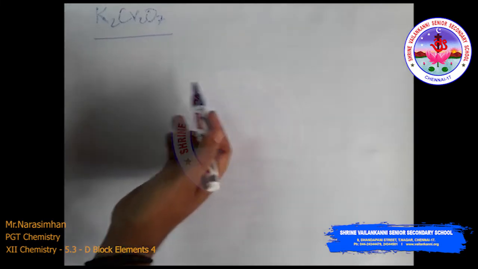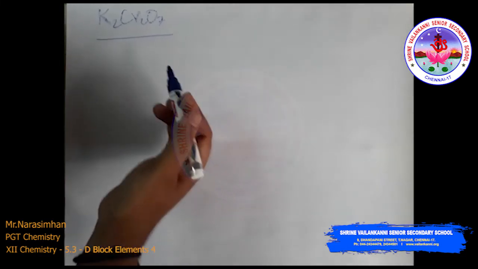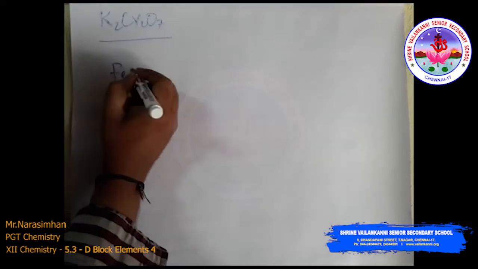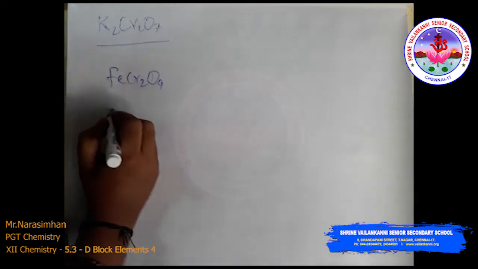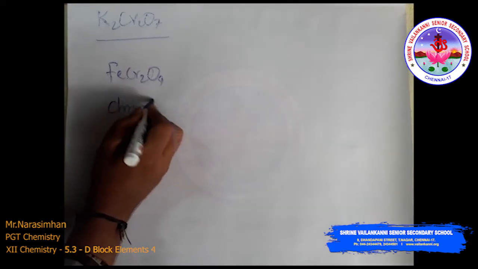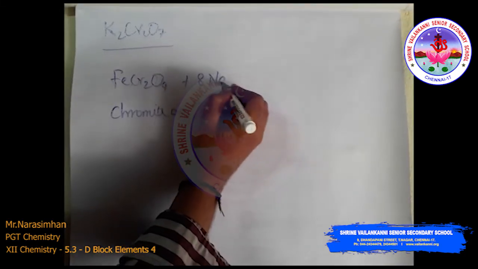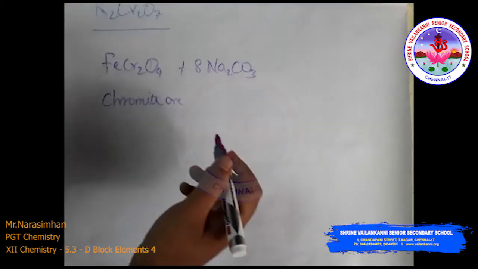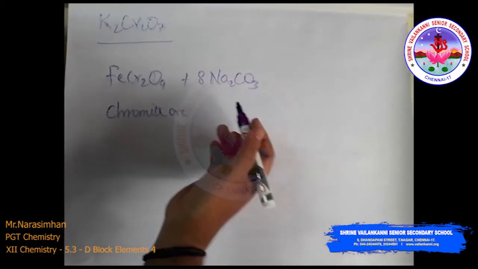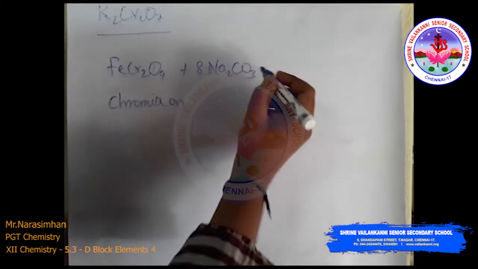The dichromates are generally prepared from the chromate, which is obtained from fused chromite ore, FeCr2O4. Chromite ore is fused with sodium carbonate, Na2CO3, or potassium carbonate, in free access of air.